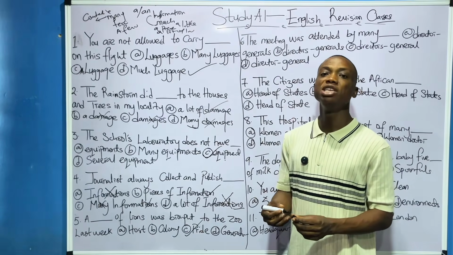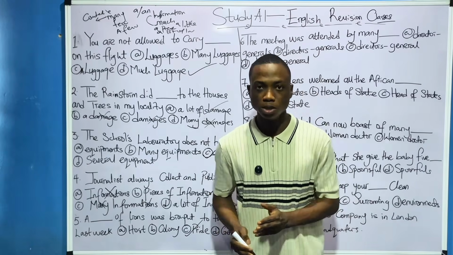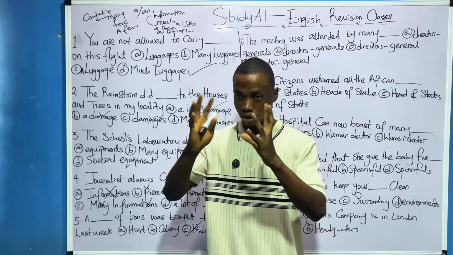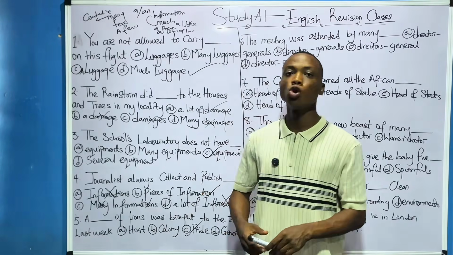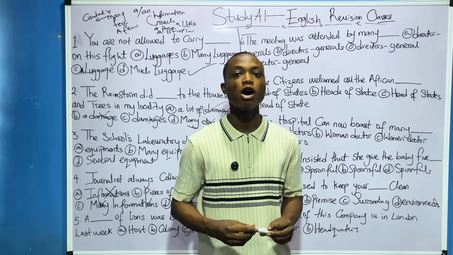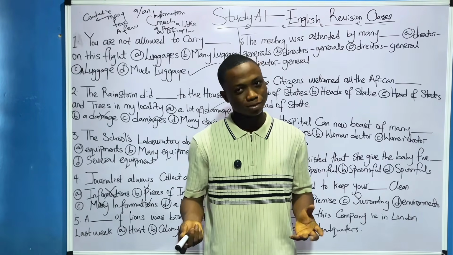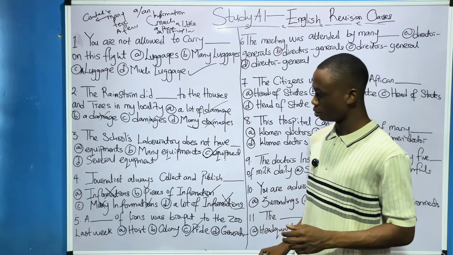What about colony? Colony is for bees. You understand? A colony of bees means a group of bees. Then host. We use host for angels. You say, the host of angels were around me when I was sleeping yesterday. You understand? Option D, generation. We don't know about that one.